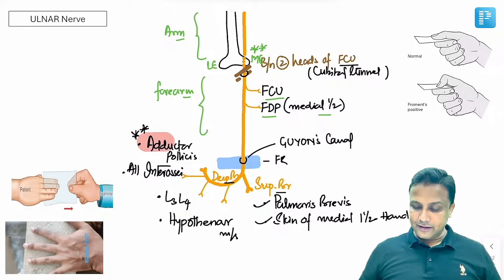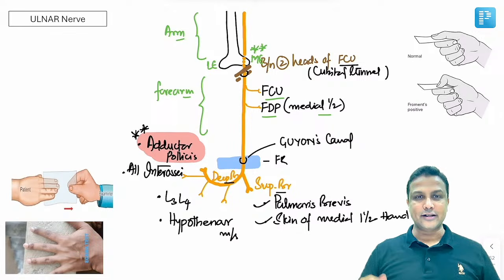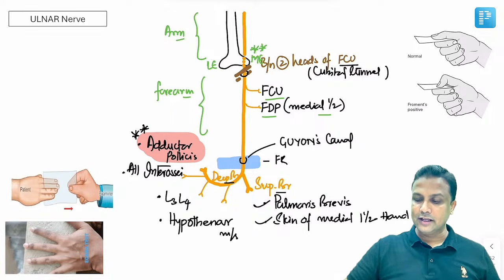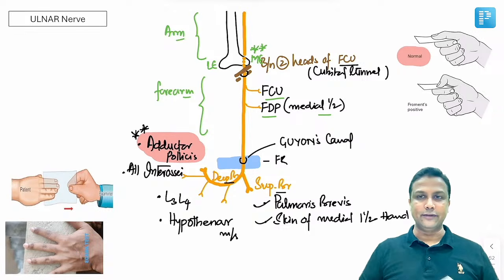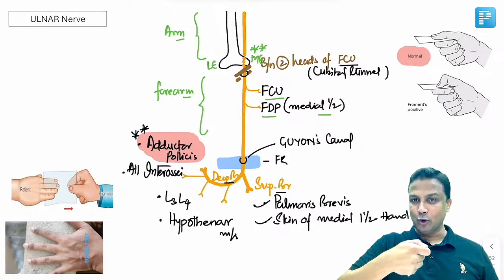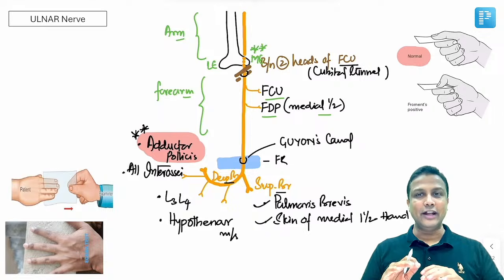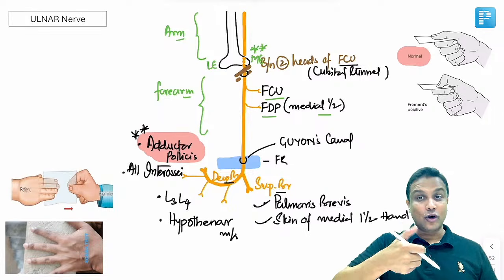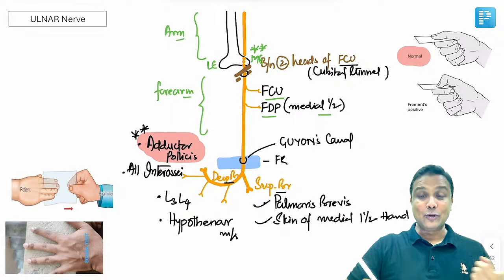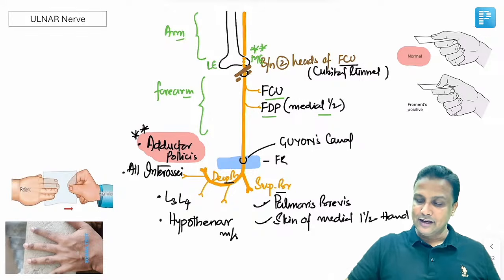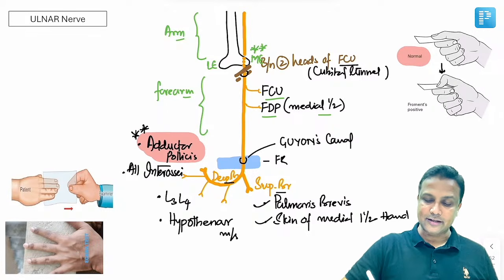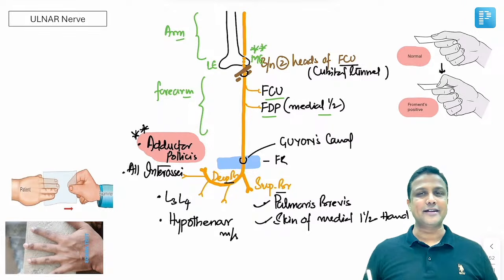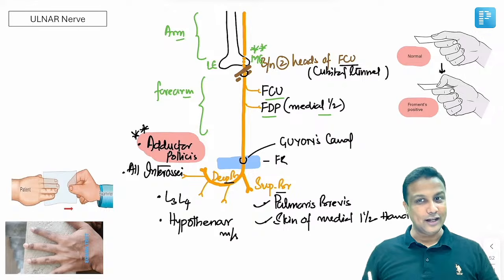Number one, adductor pollicis. From the name itself, we are able to understand it is helping in adduction. So if you are giving a book to anyone or a paper to anyone, they are going to, yes, adduct the thumb and hold that one. अगर मान लो ulnar nerve injure हो जाती है तो obviously the person is not able to adduct, तब वो क्या करेगा, he'll be using the flexor pollicis longus muscle and it is going to flex the thumb. तो thumb bent होगा. अगर ये thumb bent होगा, यस, यहाँ पर जो sign है, इस sign को हम कहते हैं Froment sign. Froment sign will be positive in this one. Is it okay? इसको हम कहते हैं book test, that is book test.